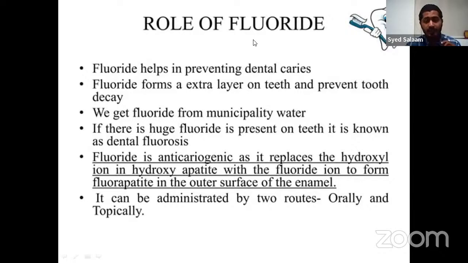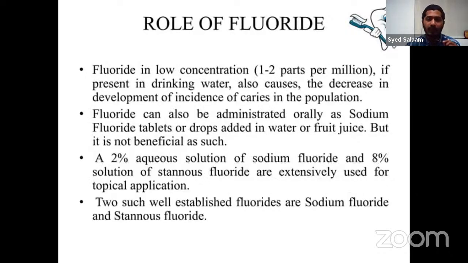Fluoride is anti-cariogenic as it replaces the hydroxyl ion of hydroxyapatite. So with fluoride, you form the outer surface of the enamel. It is responsible for creating a protective enamel over the teeth, which will help in getting good hygiene of our teeth. It can be administered by two routes: either we can take it orally, or we can apply it topically to the tooth.